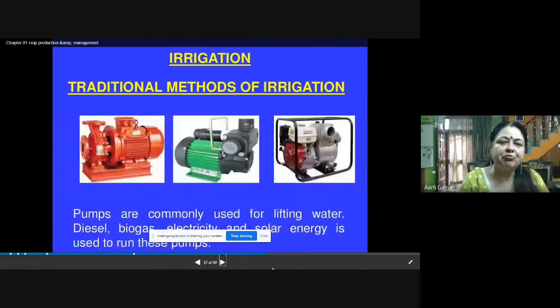Now, these are the pumps. Pumps are commonly used for lifting water from the well and from the tube wells, and diesel, biogas, electricity, and solar energy are used to run these pumps.